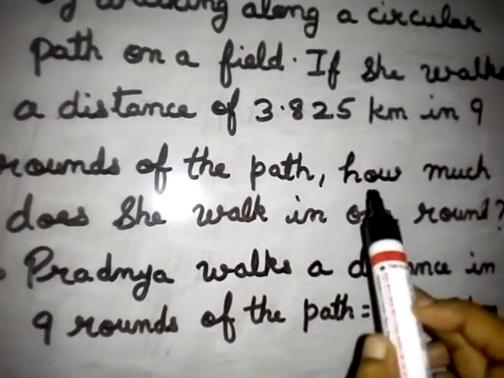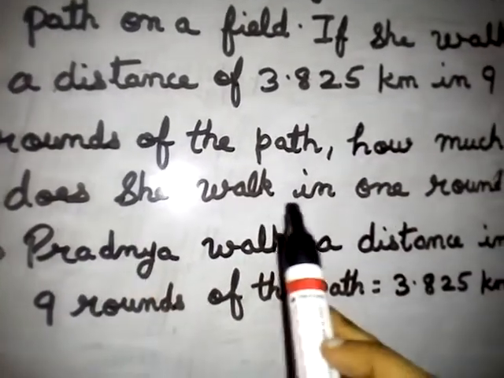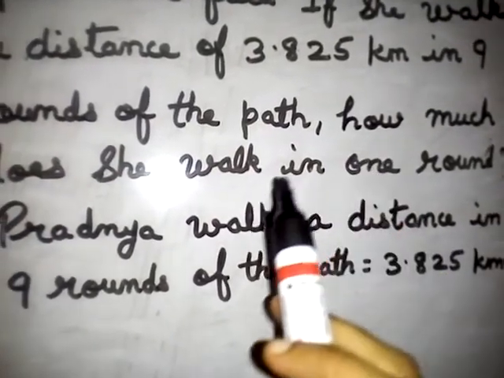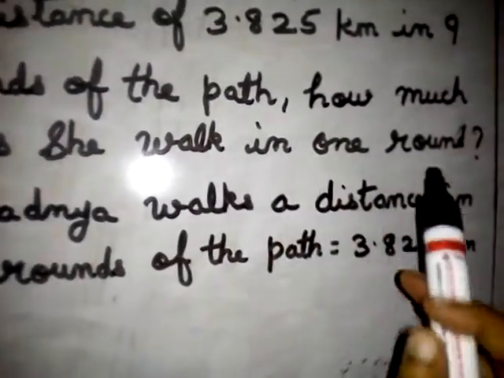Here the question is asked: how much does she walk in one round? So the second statement will be: Pradnya walks a distance in one round of the path.